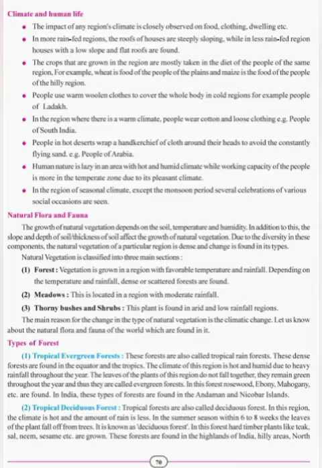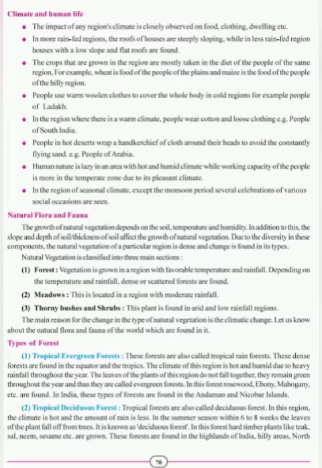Second point is, in more rain-fed regions, the roofs of houses are steeply sloping, while in less rain-fed regions, houses with a low slope and flat roofs are found. Students, you must have seen that wherever the rainfall is more, the roofs of the houses have steep, that is slanting, slopes. And the houses in the regions where there is less rainfall have less sloping or flat roofs.